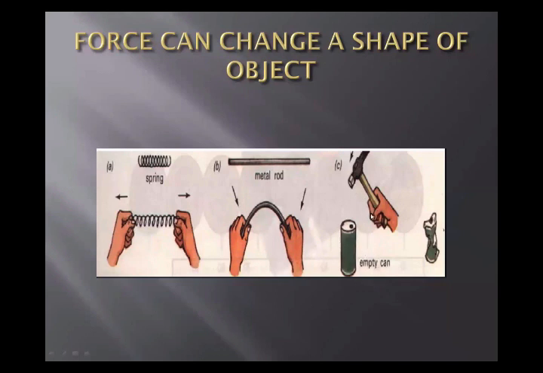So by observing these three diagrams, we can easily say that force can change the shape of an object. Or we can also say that force produces a distortion in a body. So what do you understand by distortion? Distortion means change in shape. So these three examples will help us to understand the definition of the force.